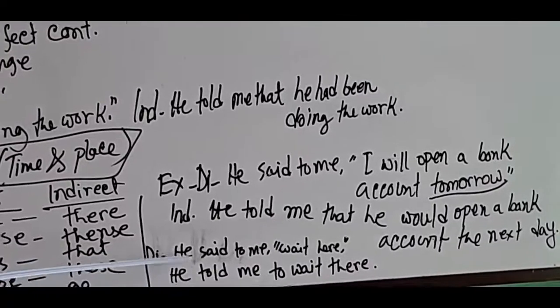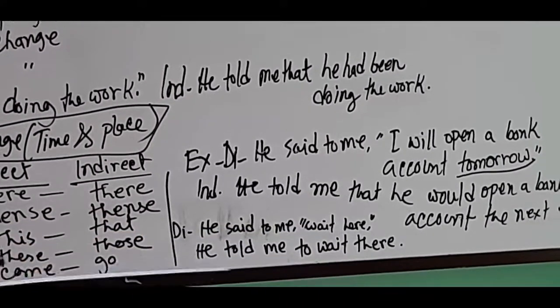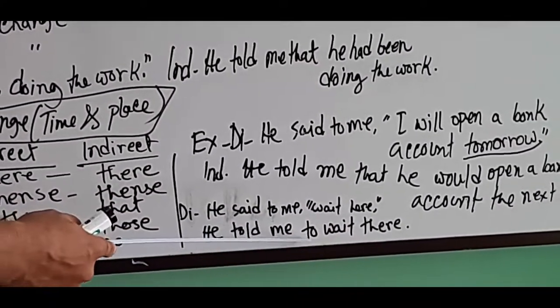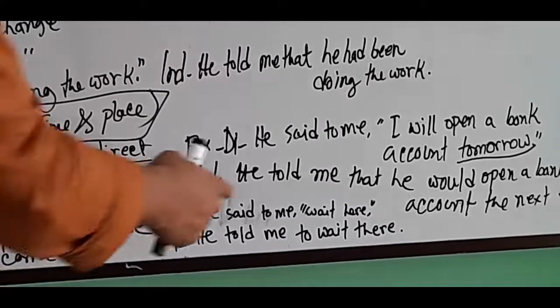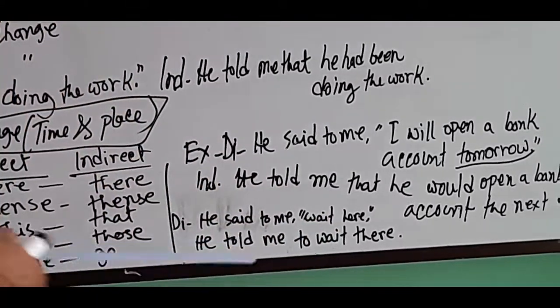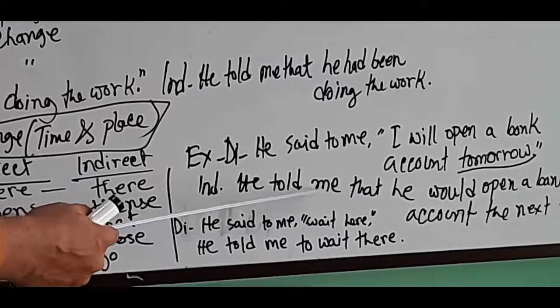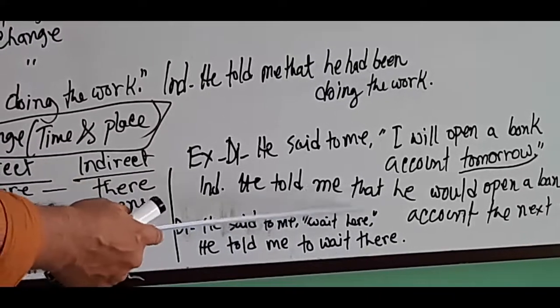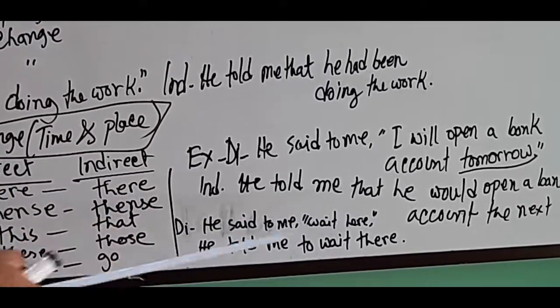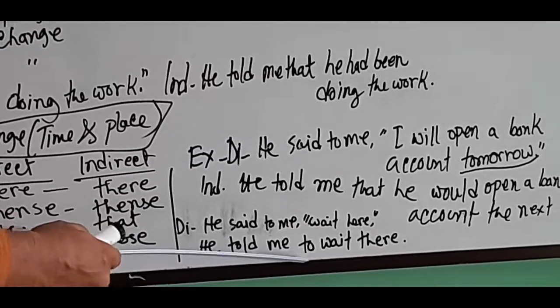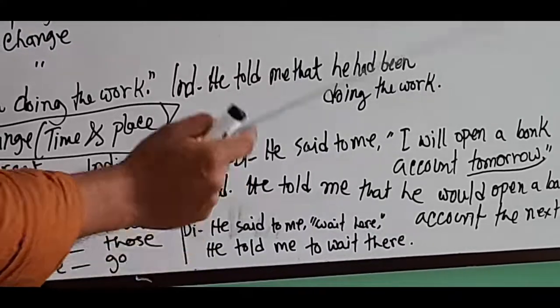Another example is that he said to me, wait here. He told me to wait there. Because of an imperative sentence we have to use to and skip the inverted commas. Here is an adverb of place, so here will be there.